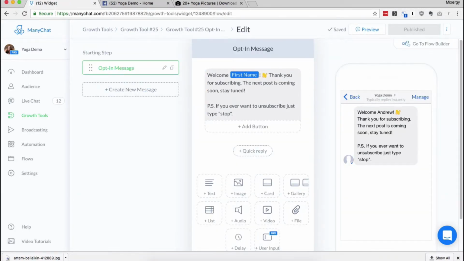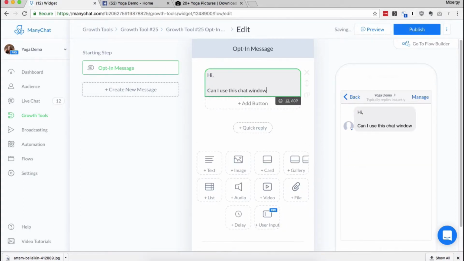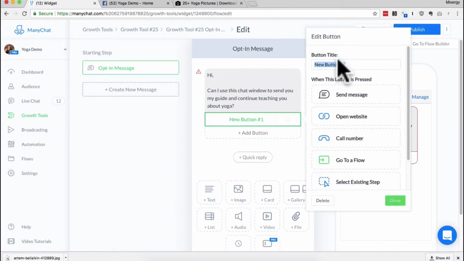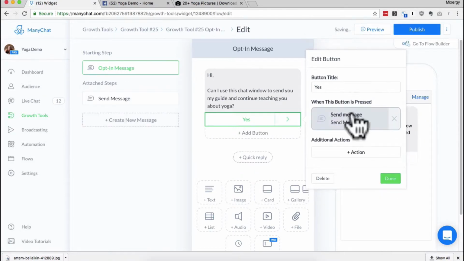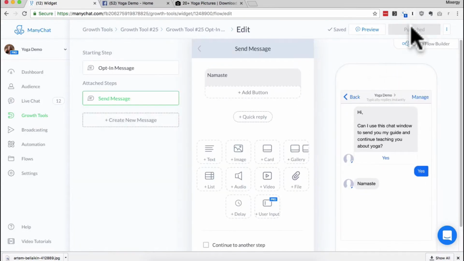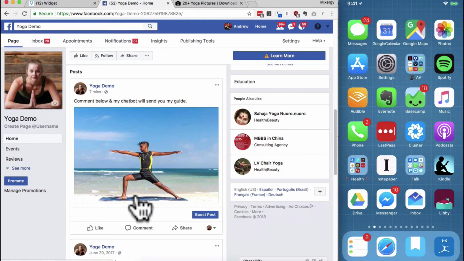Now let's edit the first message they see. Let's get rid of this content and write our own. Hi, can I use this chat window to send you the guide and continue teaching you about yoga? There it is. We're going to add a button for them to say yes. Create a message that acknowledges it. Namaste is what I'm going to use for this. Let's publish it.